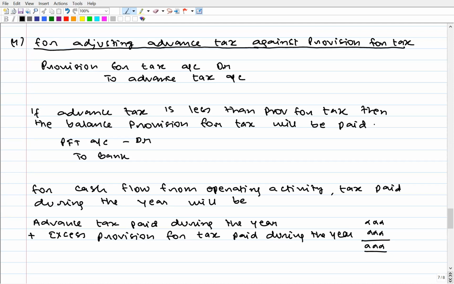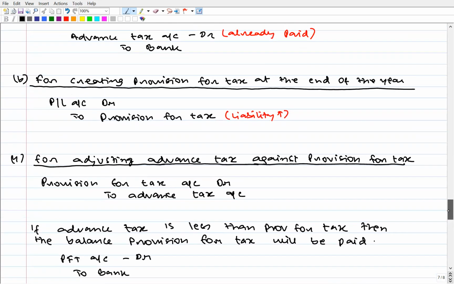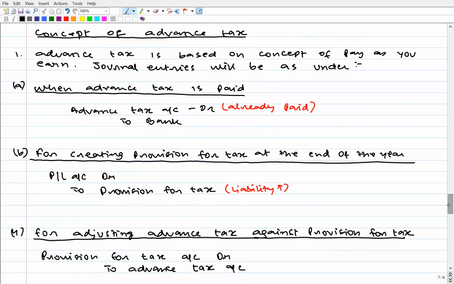So I first want you all to copy this part, and then we will start the discussion of question number 30. Question number 30 involves the concept of advance tax.